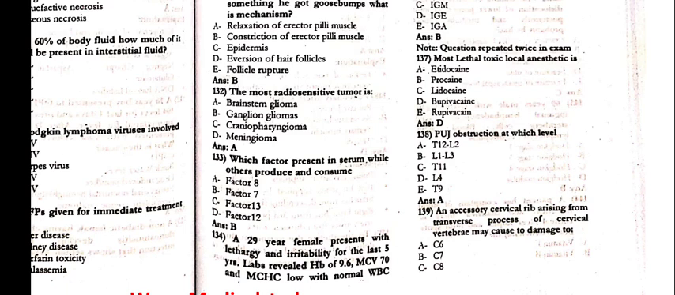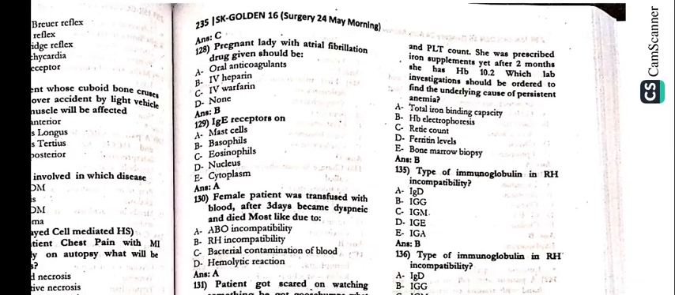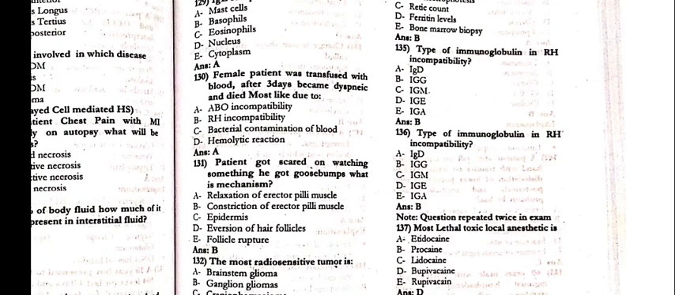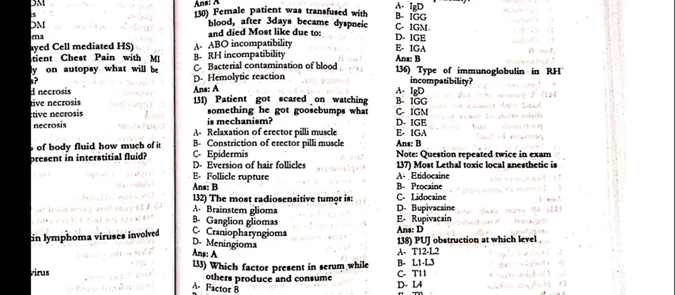134, a 29-year-old female presents with lethargy and irritability for the last 5 years. Labs reveal Hb 9.6, MCV 70 and MCHC low with normal white blood cell count and platelet count. She was prescribed iron supplements, yet after 2 months she had Hb 10.2. Which lab investigation should be ordered to find the underlying cause of the persistent anemia? That is Hb electrophoresis. 135, type of immunoglobulin in Rh incompatibility is IgG.